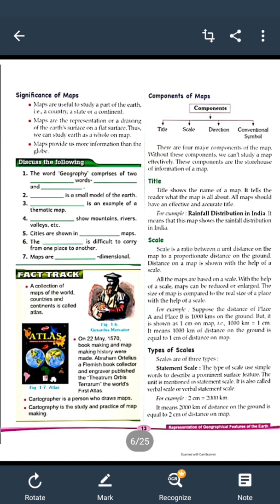Now in the next video I will give you the detailed information of the atlas and components of maps. So I am concluding this topic today, and I will continue the components of maps and the types of scales in the next video. So thank you for today.